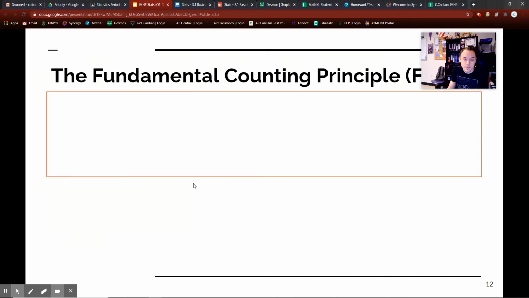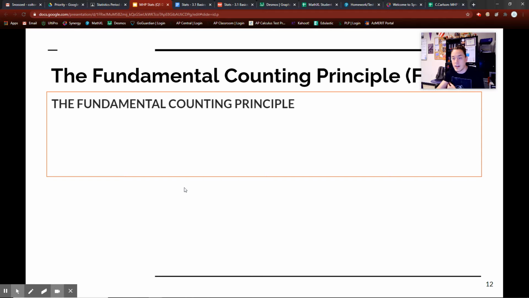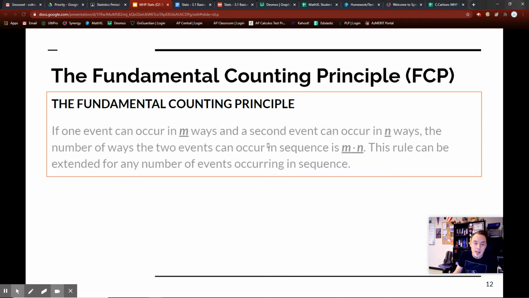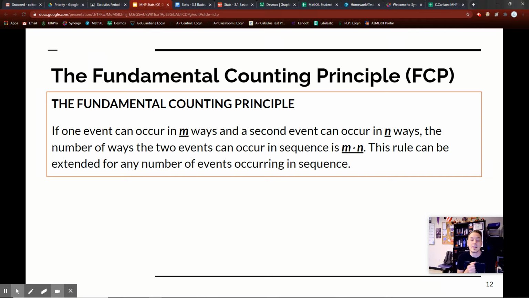So I'll skip these two, and we'll get right into the fundamental counting principle. The fundamental counting principle, what is that? We abbreviate that as FCP. The fundamental counting principle says this: if one event can occur in m ways and the second event can occur in n ways, then the number of ways the two events can occur in sequence is m times n. This rule can be extended for any number of events. So it doesn't have to just be 2 events. It can be 3 events, 4 events, 5 events, 6 events. It can be however many events you need.